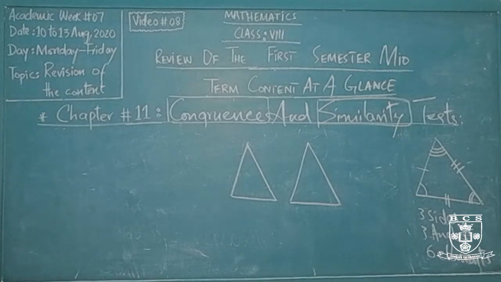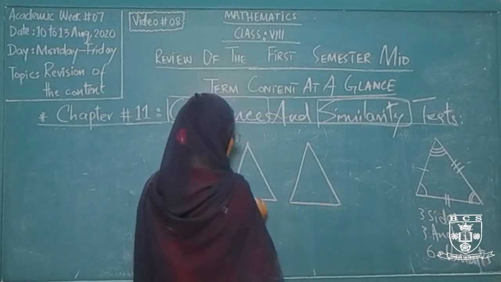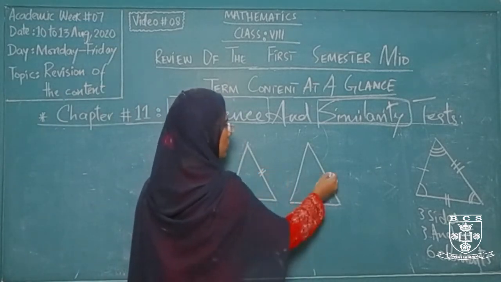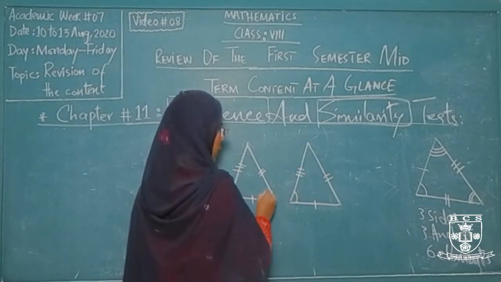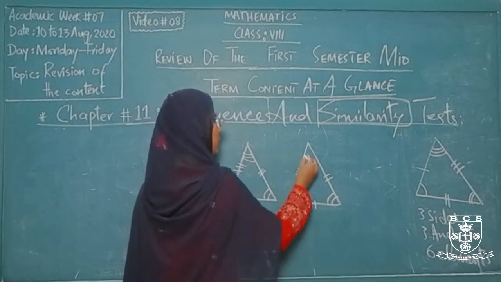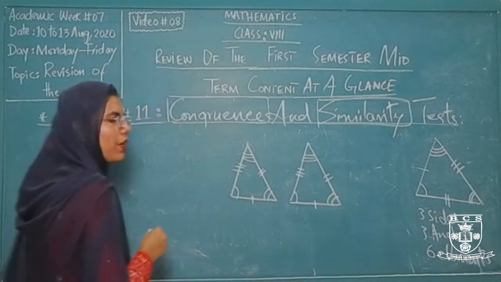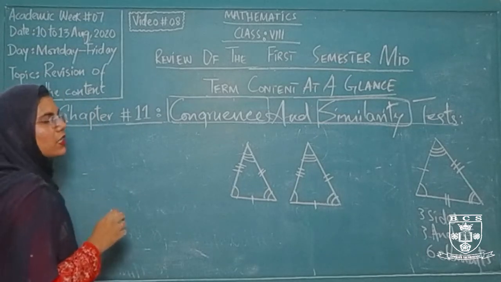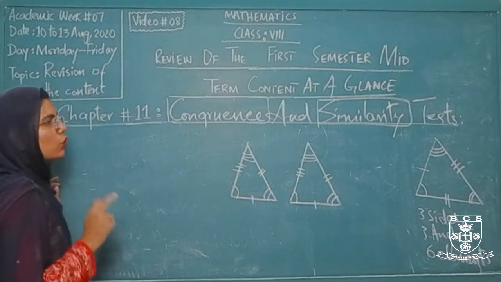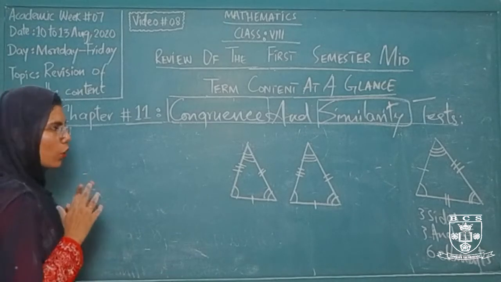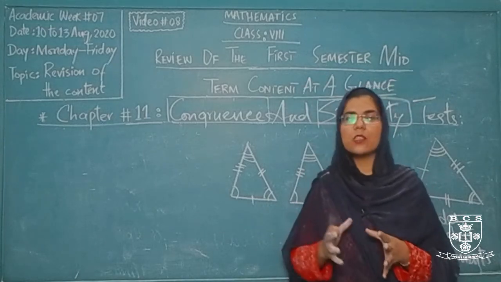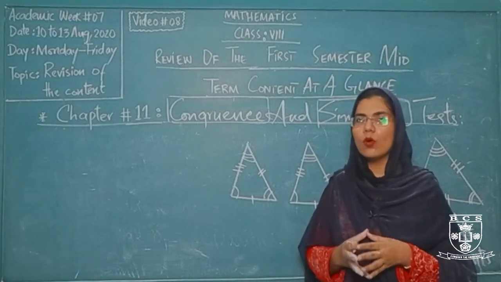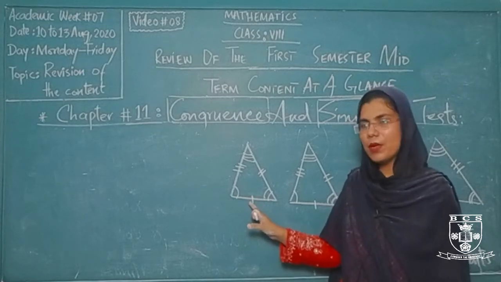In this particular pair of triangles, as you can see, they are almost equal. This is side 1, this is side 1, this is side 2, this is side 2, this is side 3, angle 1, angle 1, angle 2, angle 2, angle 3 and angle 3. So these are the two different triangles. Almost all sides and angles are equal right now, but in different questions you don't have all the elements equal, or you are not told that all the elements are equal. At least 3 elements must be congruent. Congruent means equal to each other, used for representing their equality.